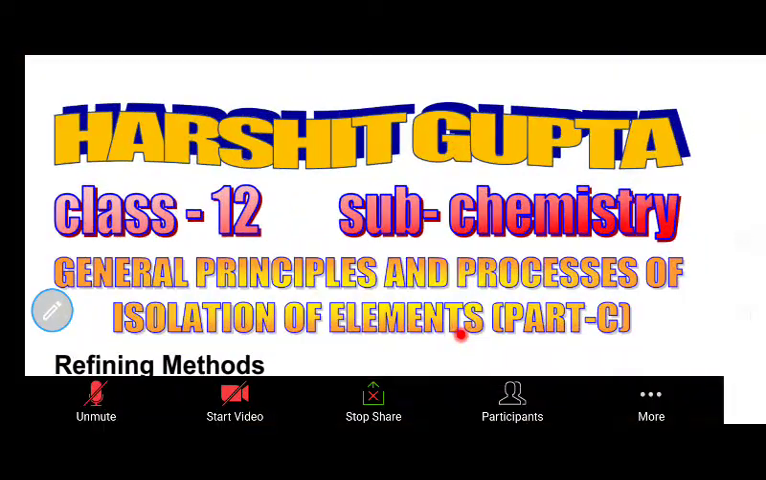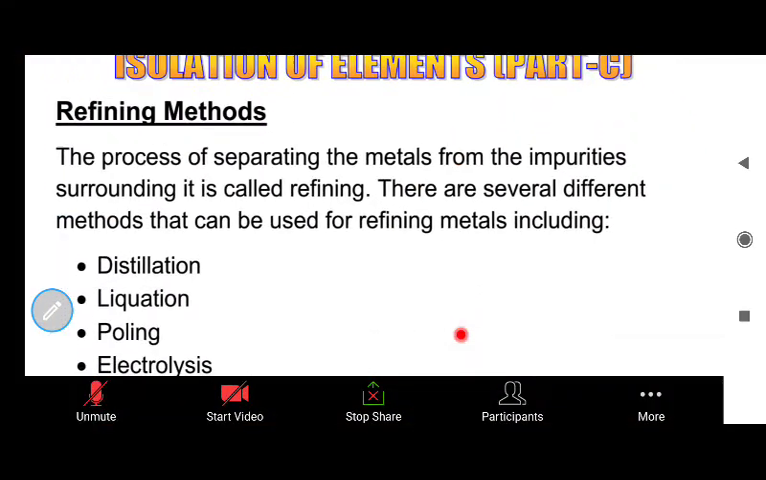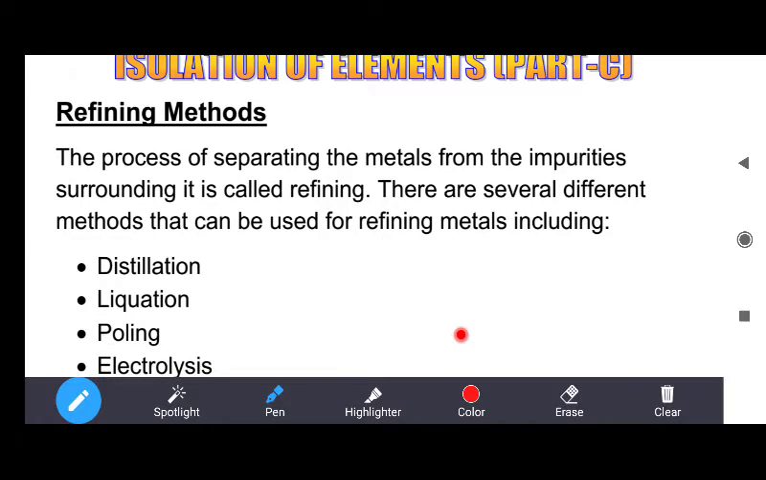So purification or refining of metals, what are the refining methods? Actually, the process of separating metals from the impurities surrounding them is called refining. The metals obtained from the metallurgical process are not so pure, therefore they require refining, and the process of separating the metal from the impurities surrounding it is called refining.